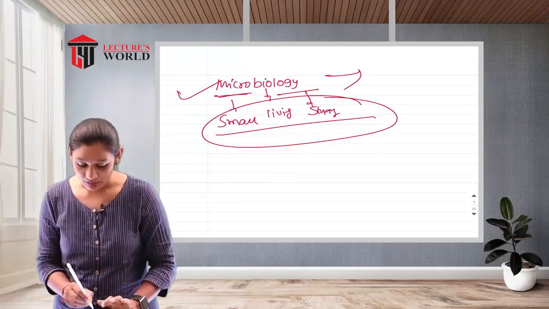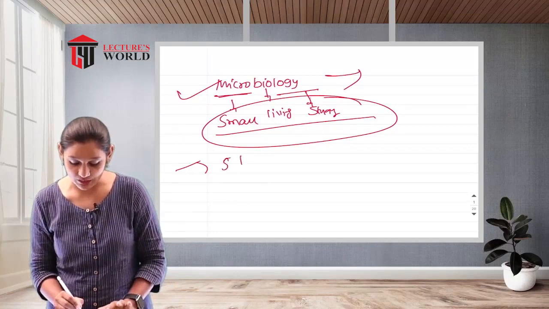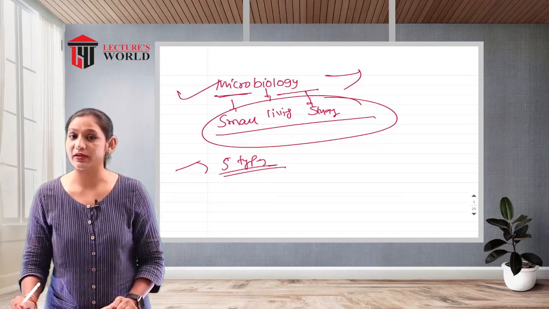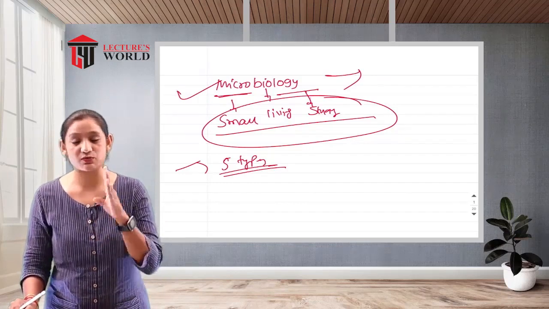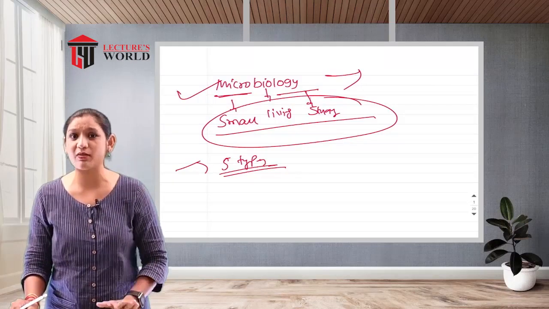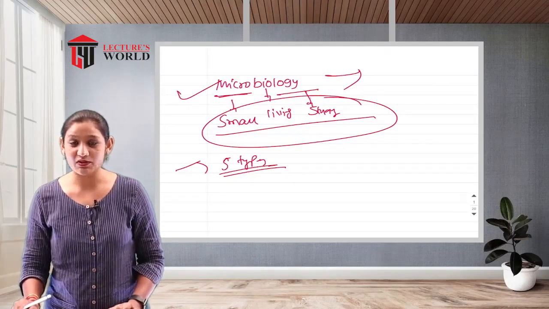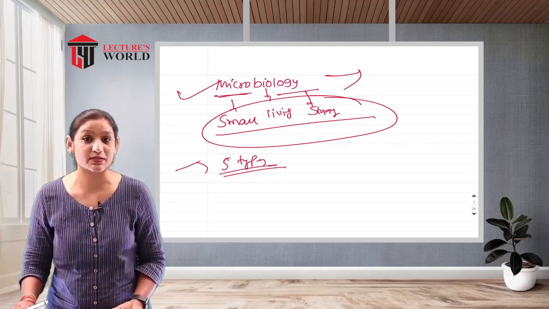Where does it come from? The microbiological world comes from the five kingdoms, right? Whittaker gave us the five kingdoms, from which the microbiological world comes. These are very basic terms to understand microbiology. This is very easy, students. There are five kingdoms proposed by Whittaker, which were accepted.